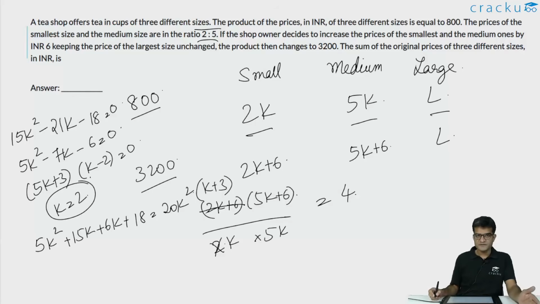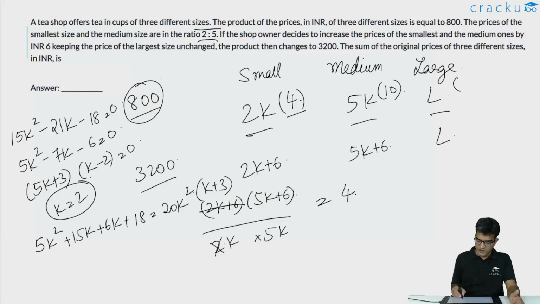So the price of the small cup was 4. Price of the medium cup was 10. So what is the price of the large cup? The product of the three cups is 800. 4 into 10 is 40. 800 divided by 40 is 20.